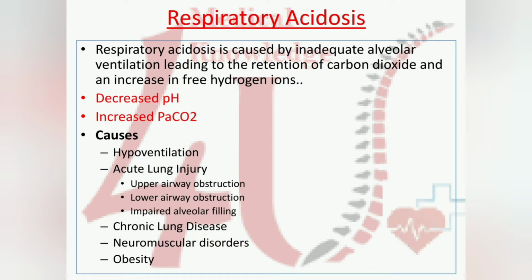The causes of respiratory acidosis are hypoventilation, acute lung injury, upper airway obstruction, lower airway obstruction, impaired alveolar filling. These are the lung diseases, and chronic lung disease, neuromuscular disorder, obesity. These are the main causes of respiratory acidosis.